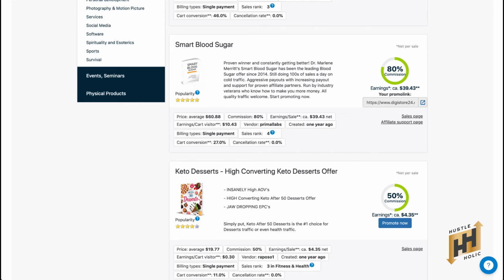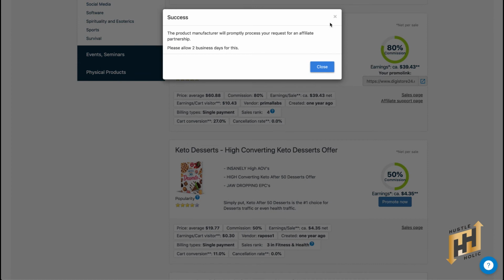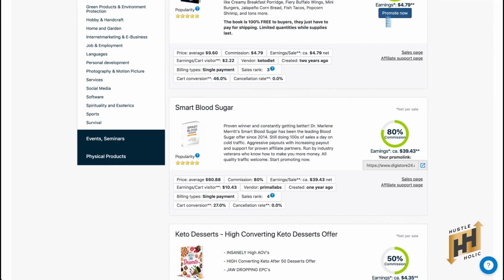Also, you can track your commissions on Digistore by clicking on the dashboard, and it will show you your money once you start making any.